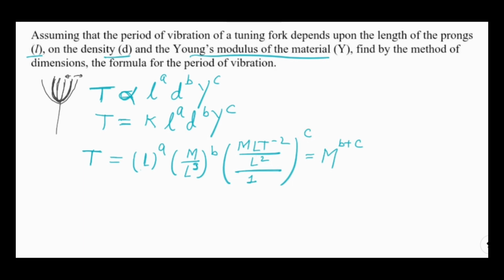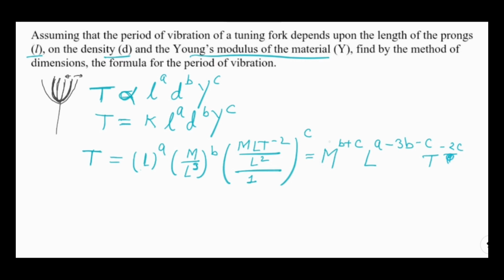So the combined power of length is a minus 3b minus c. Now the combined power of time: time is only in the last expression, where it gives a power of minus 2 and c, so time to the power minus 2c.